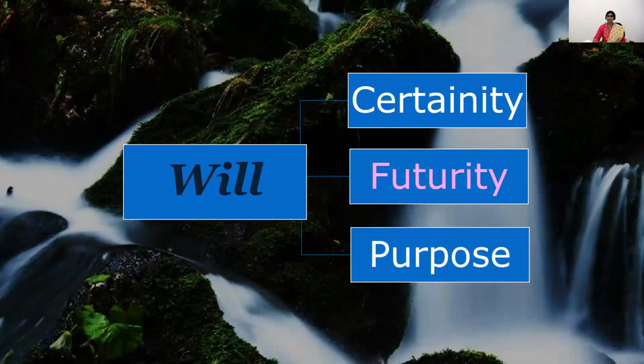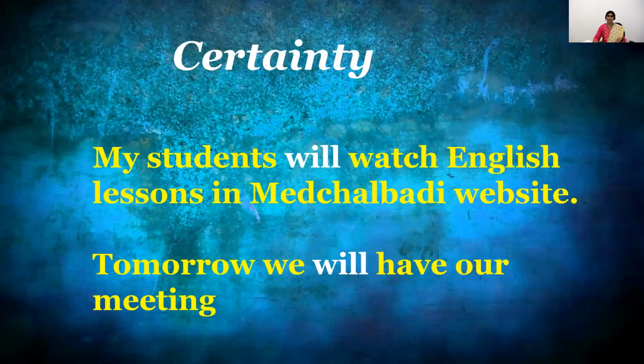The next modal verb is will. The modal verb will also performs three different functions: certainty, futurity, and purpose. Let's see each one in detail.